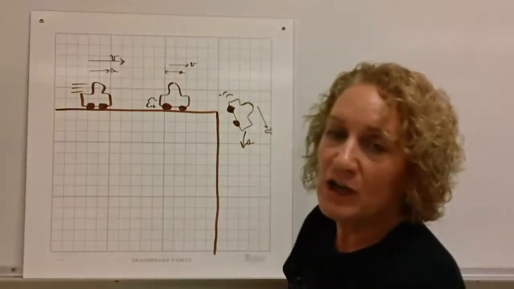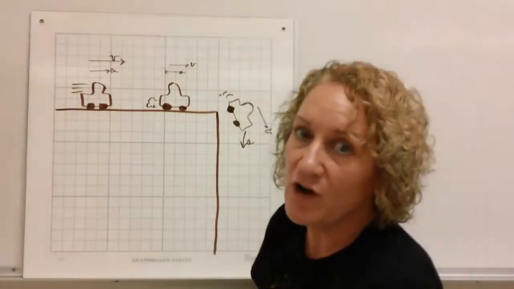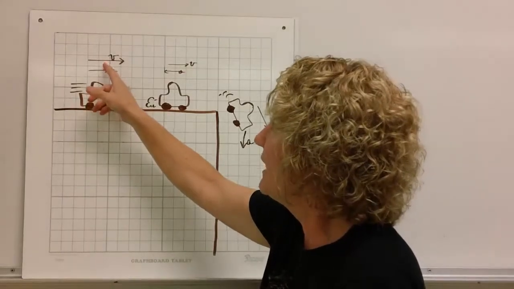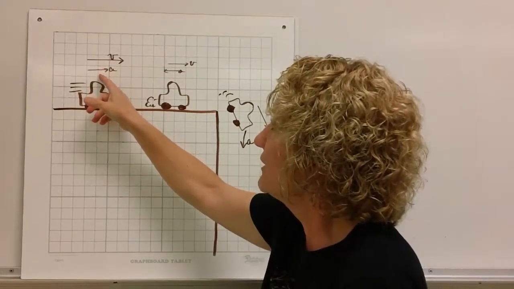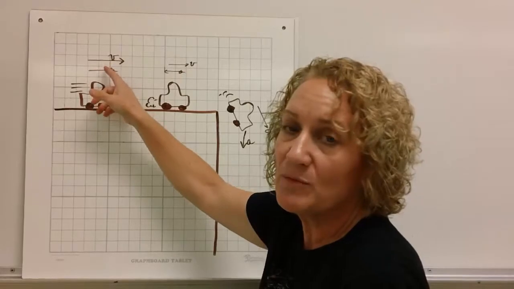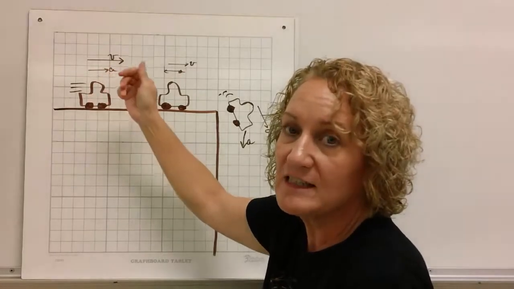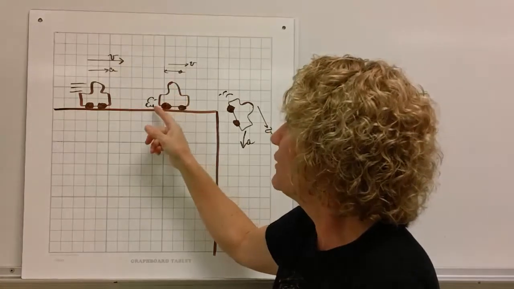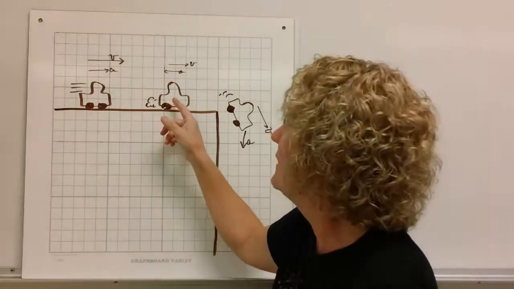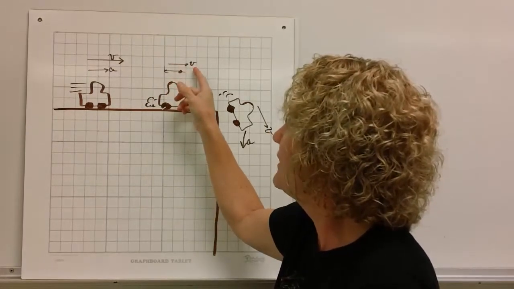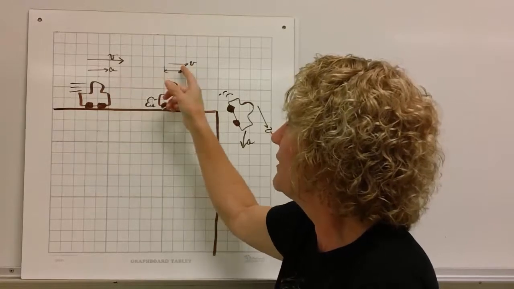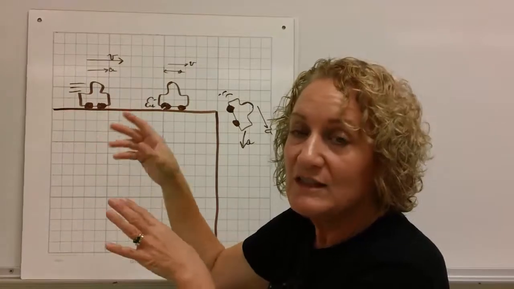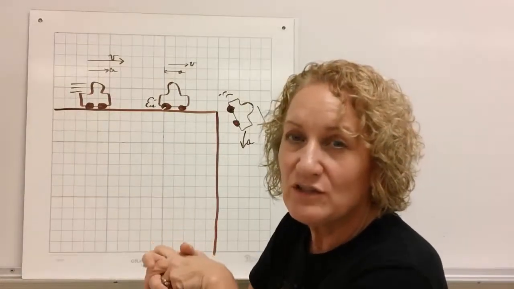So let's take a look at one of my beautiful drawings. This is a car going off a cliff. The car is speeding up here. It has a certain velocity and a certain acceleration. Velocity and acceleration are both in the same direction because velocity is increasing, so acceleration is increasing. With this one, it's slowing down. See, I had him put on the brakes. Slowing down. So velocity is still in this direction. It's less than this one. Velocity is less. But acceleration is in the opposite direction. This is where we get into negative acceleration or deceleration.